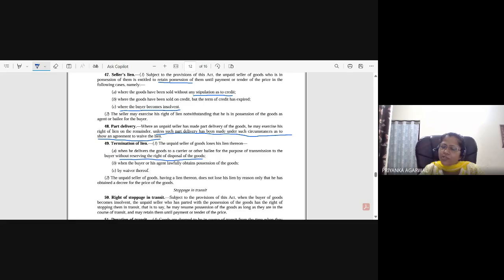Have you seen any such scenario wherein the right of possession is with somebody, but the right of ownership is with somebody else? Or when the person has the right of ownership, that means he cannot give the possession to somebody else.